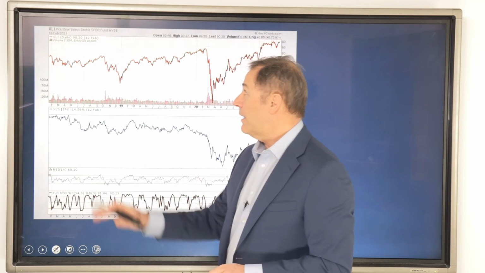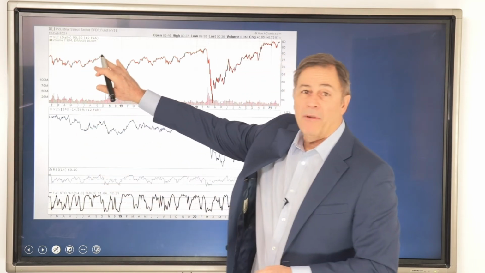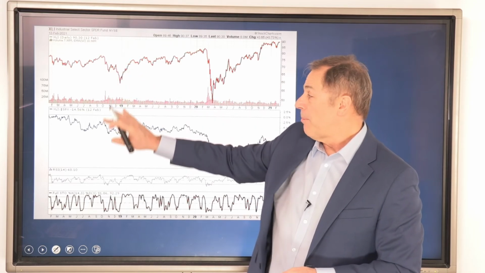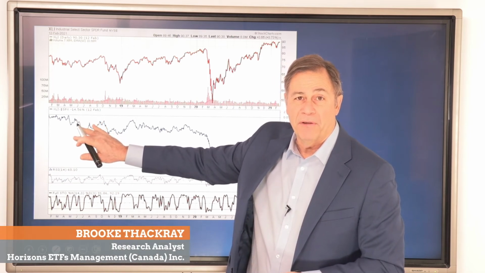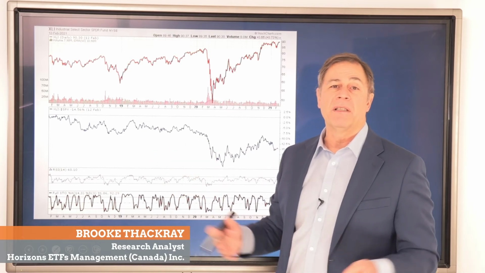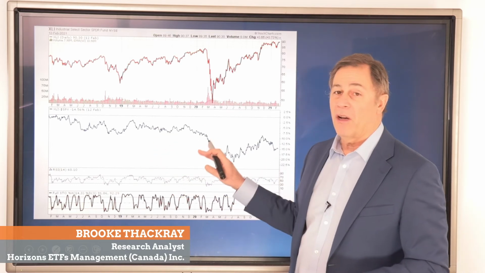If we take a look at this graph here, the top panel uses the ETF XLI that trades in the US to represent the industrial sector. And the second panel is the industrial sector's performance relative to the S&P 500. When the line's going down, it means the industrial sector is underperforming. When it's rising, it means it's outperforming. And this is what I want to concentrate on.